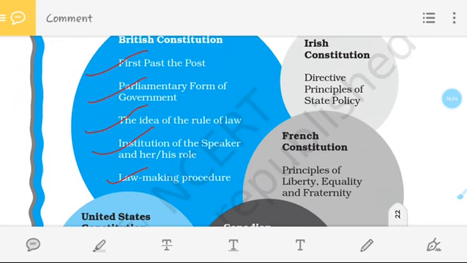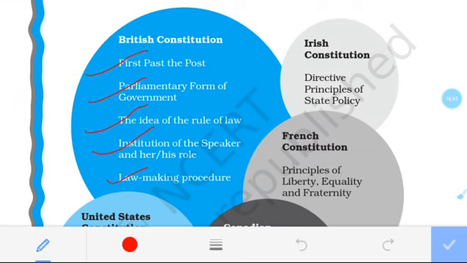Then come to the Irish constitution. From the Irish constitution we have taken the directive principles of state policy. This we also have to know from chapter 2, that this is one kind of goal of the society, like fundamental rights is one kind of rights, and directive principles of state policy is one kind of goals. So this kind of provision we have borrowed from the Irish constitution.